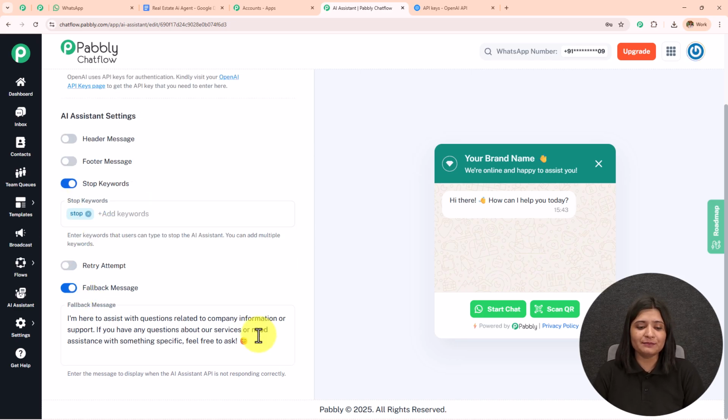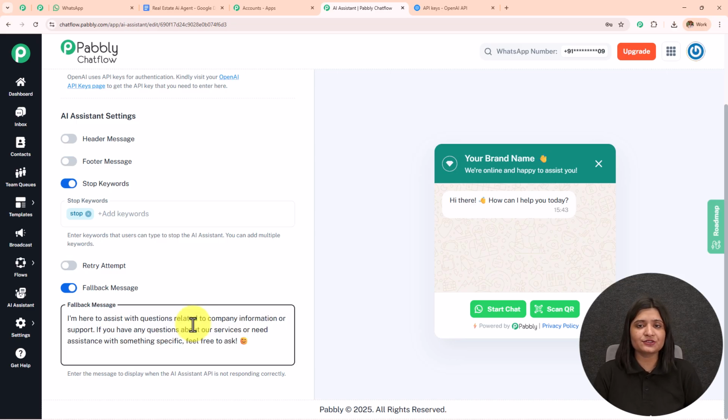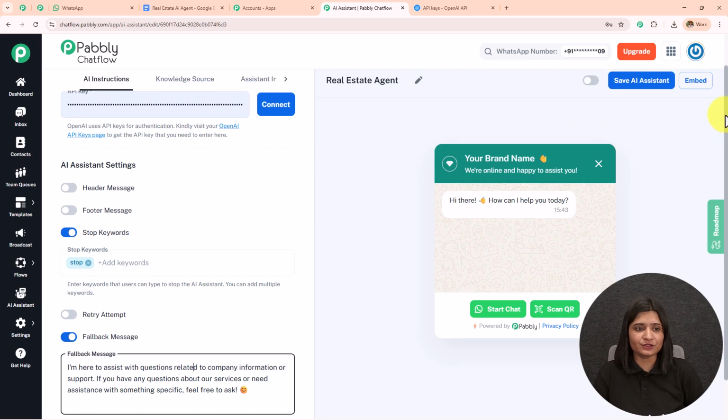We have this fallback message. So when the API is not responding, the AI will not be able to send the message. In that case, you can send this fallback message: I'm here to assist with questions related to company information or support. If you have any question about a service or need assistance with something specific, feel free to ask. What you can also do is add the company details or the contact information in this fallback message. So when the queries are not resolved by this AI agent, the contact details are sent and they can contact you directly. We are done with this first option.